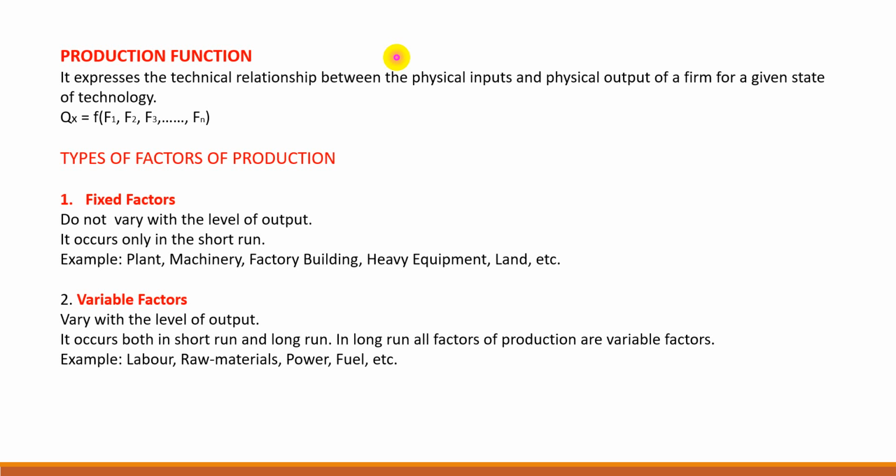Variable factors are those factors which vary with the level of output. Means as we increase the level of output, the employment of variable factors will also increase. So it varies with the level of output. More output means more variable factors. Less output, less variable factors. Variable factors occur both in short run and long run. Short run means there are two types of factors of production, variable and fixed. But in long run, all factors are variable factors. What are the variable factors? For example, labor, raw materials, power, fuel, etc.